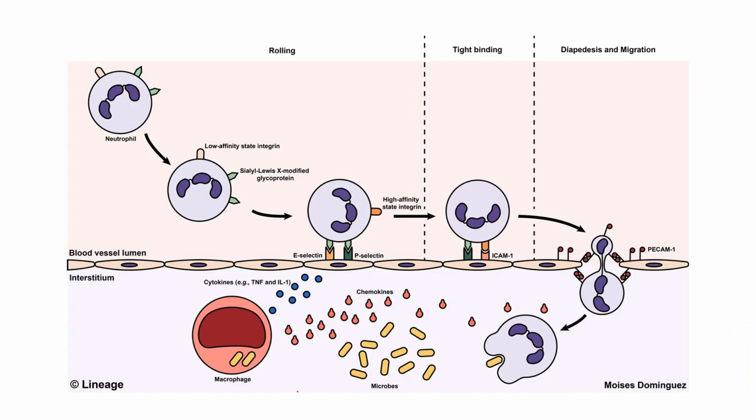How this happens, in a little more brief: as we already mentioned, the three steps are rolling, tight binding, and diapedesis, right? We know how it happens in the case of neutrophils. In this diagram it is beautifully explained.